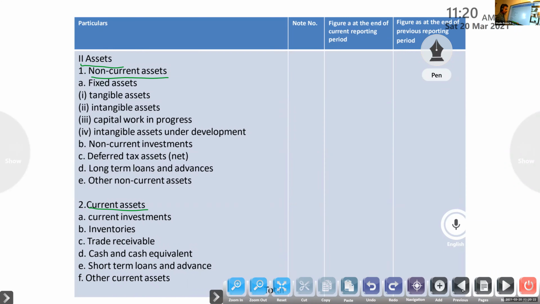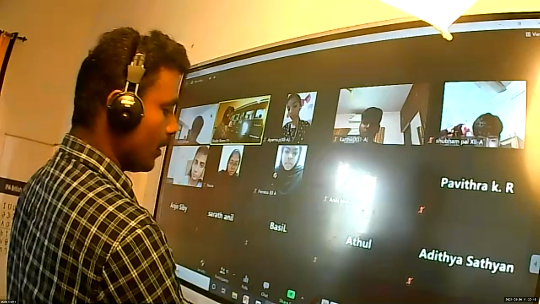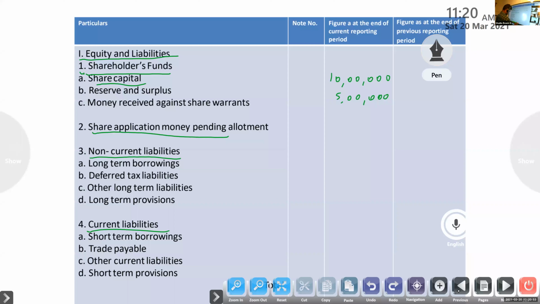Clear? Okay. Under equity and liabilities, the major heads are shareholders fund and share application money pending allotment.